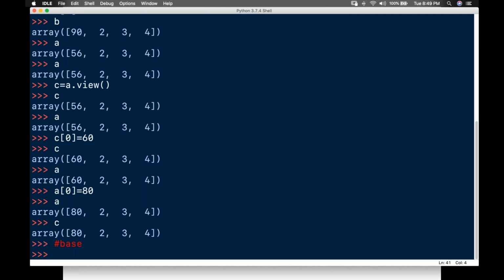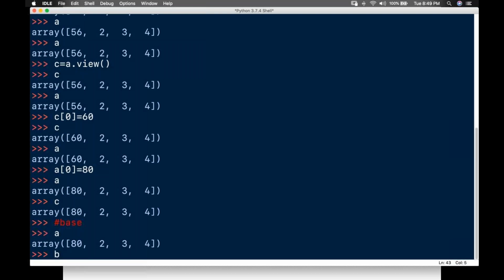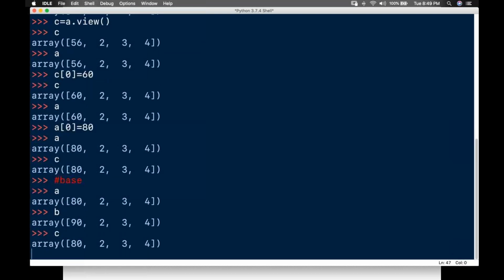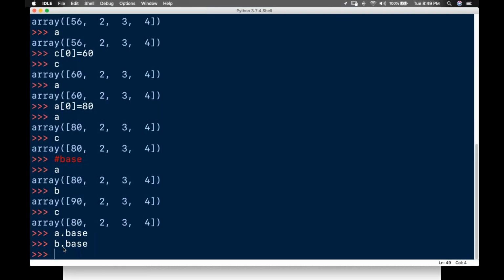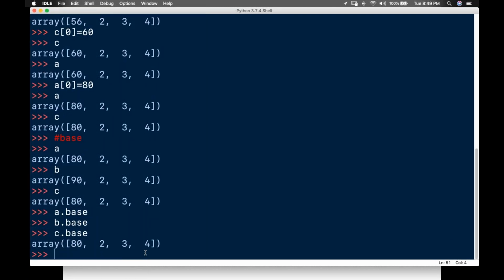Which is the copied data here, guys? a is the original data, b is also original data, c is the copied data. I'll tell it a dot base. What is it returning? Nothing. b dot base, it is also returning nothing. c dot base, it is returning the original data.